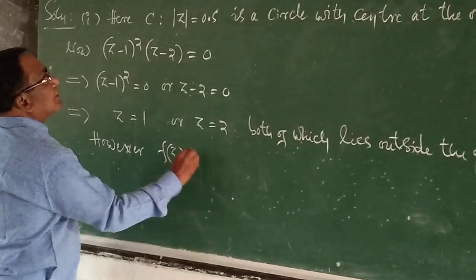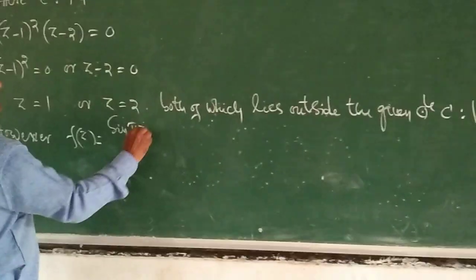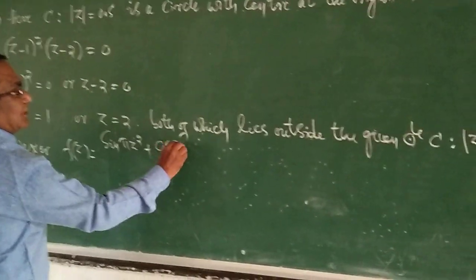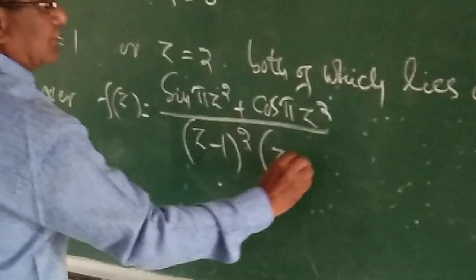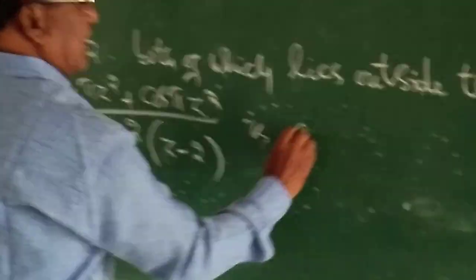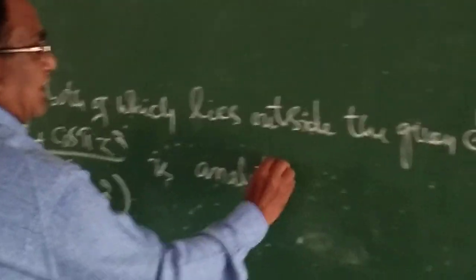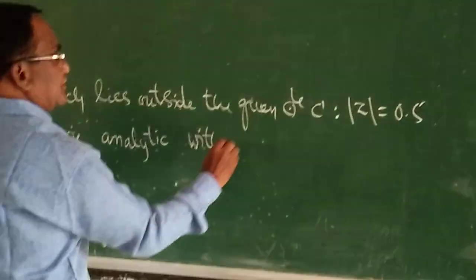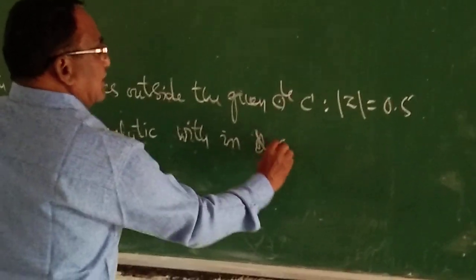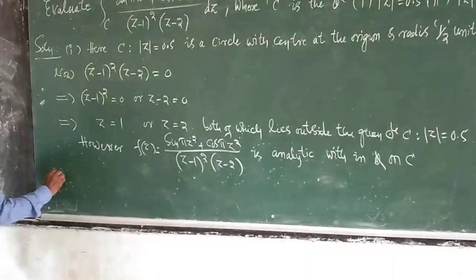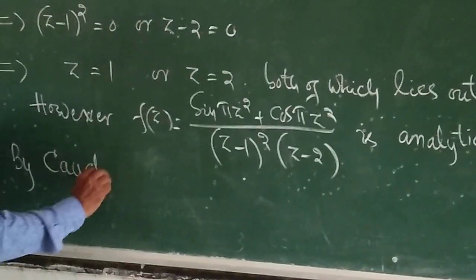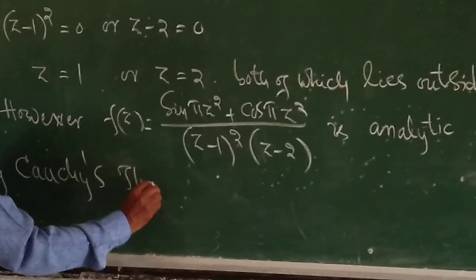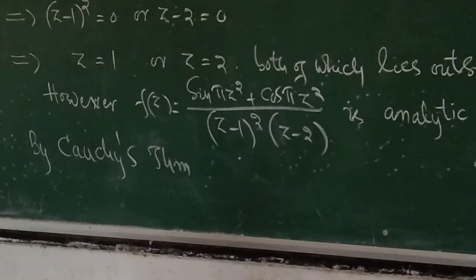But however, f(z) = (sin πz² + cos πz²) divided by (z − 1)²(z − 2) is analytic within and on C. Therefore, by Cauchy's theorem, the integration of f(z) dz is equal to 0.